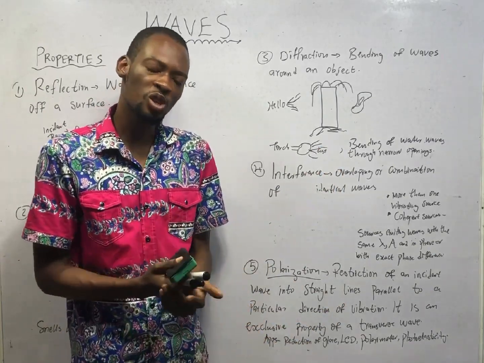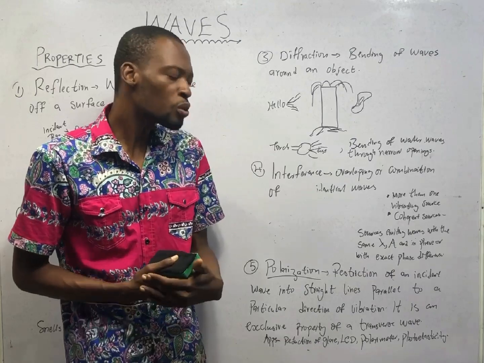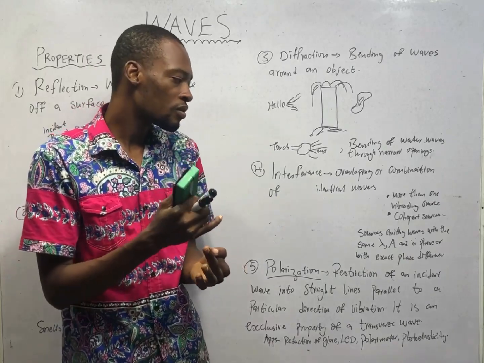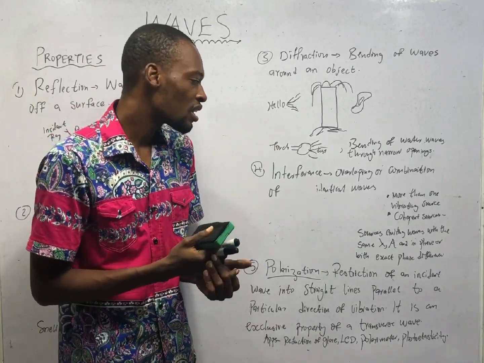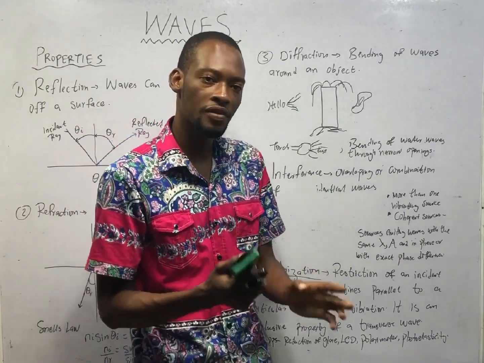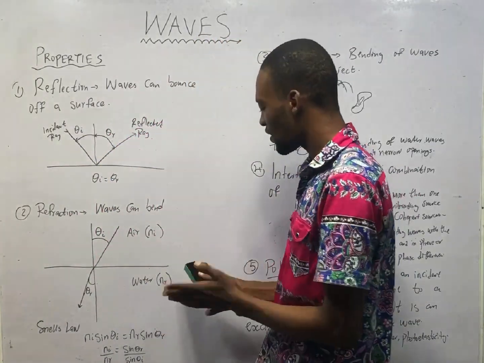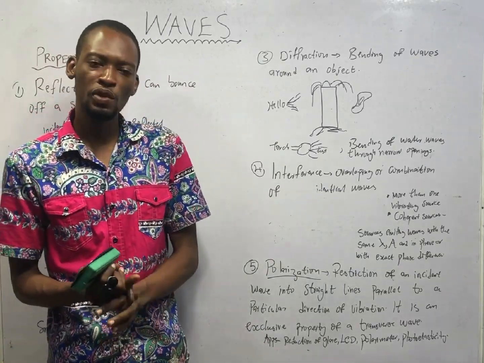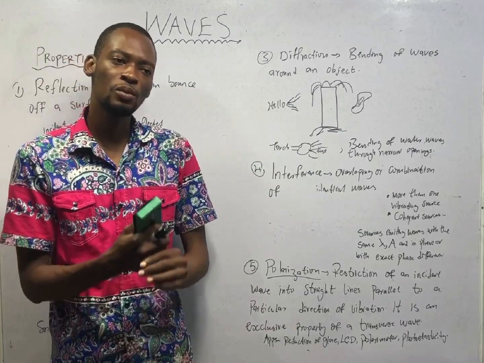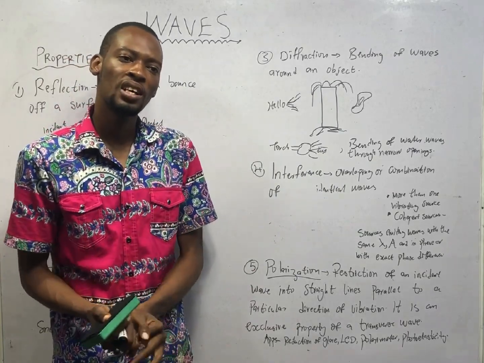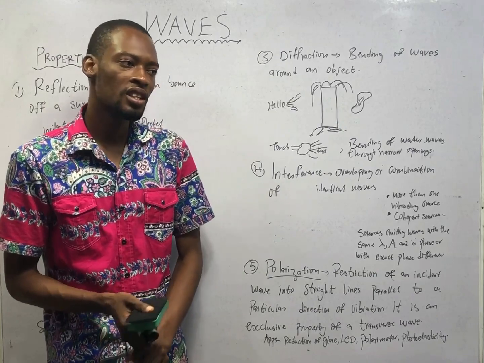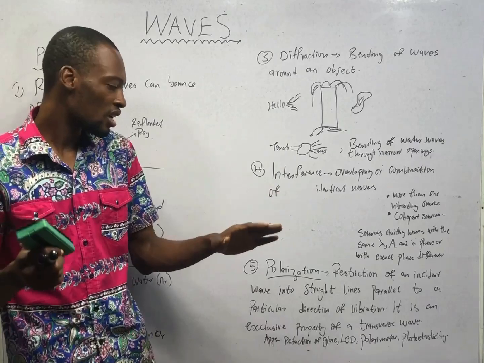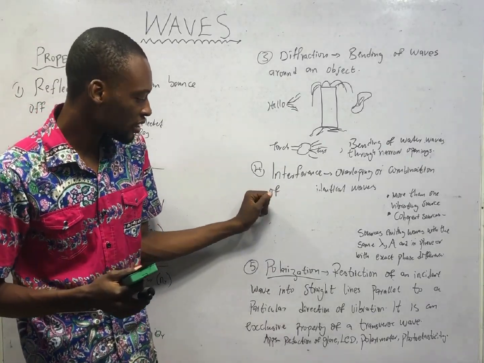And two, the sources must be coherent, which means they must have the same wavelength, the same amplitude, and they must be in phase. If they are not in phase, they must have the same phase difference. They must be out of phase by the same angle. That is the condition for interference.